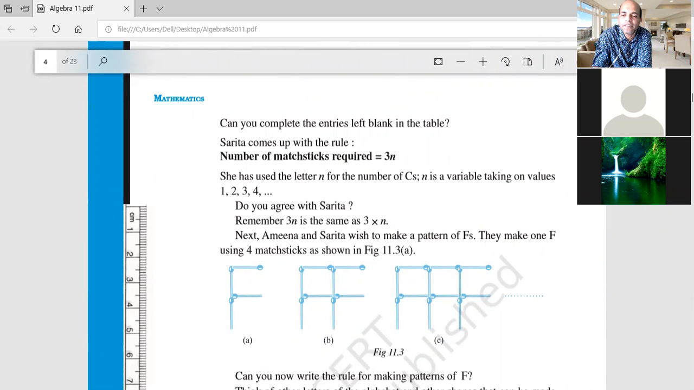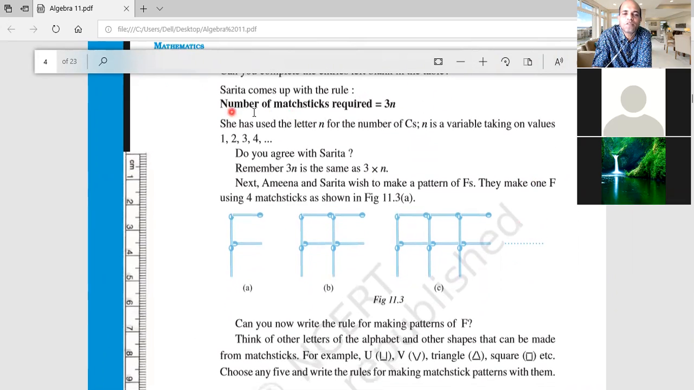This is how we can understand what is C. This is the system by which we can understand how many C's are required. Look, number of mastics required is equal to 3n. What do you mean by 3n? n stands for the number of C's and 3 is the constant. If you multiply 3 with the number of C's, then we can find how many mastics are required for us. Is it clear? Yes, sir. Okay, good to go.